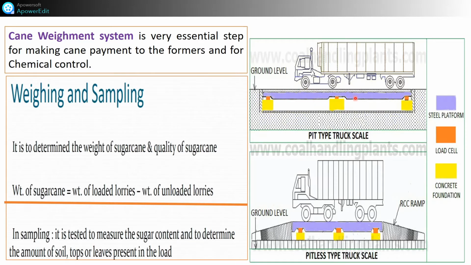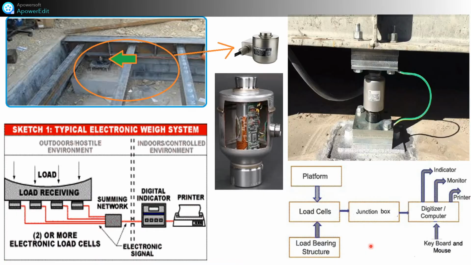See, this is the diagram. This is the weighbridge, ground level, pit type. The truck is loaded over this steel platform, and this yellow color shows the load cells under this weighbridge. This is the pitless type truck scale. So this is the inner structure while manufacturing.